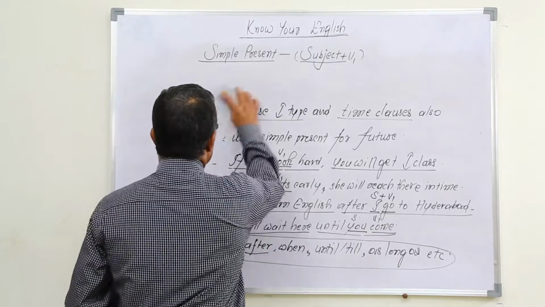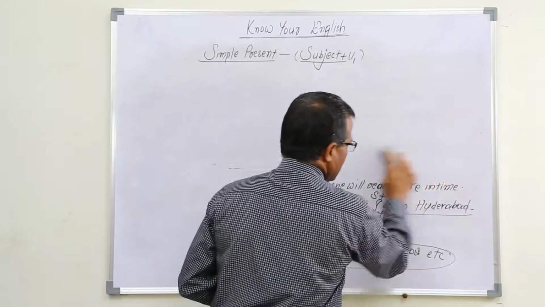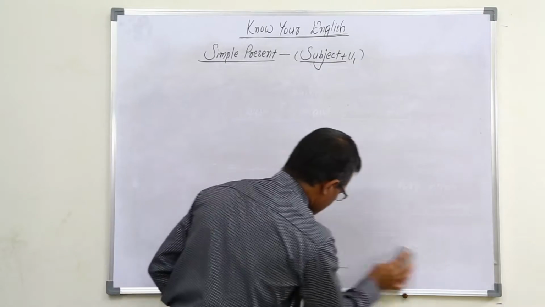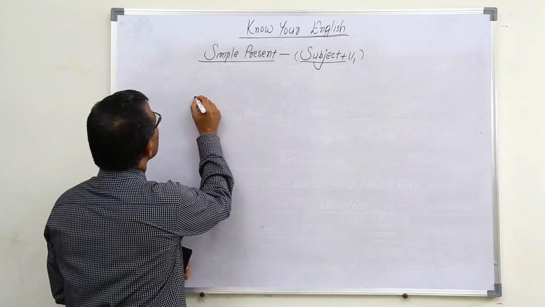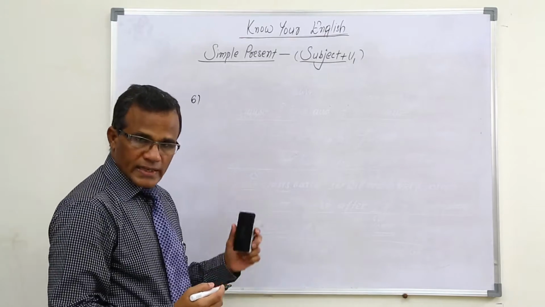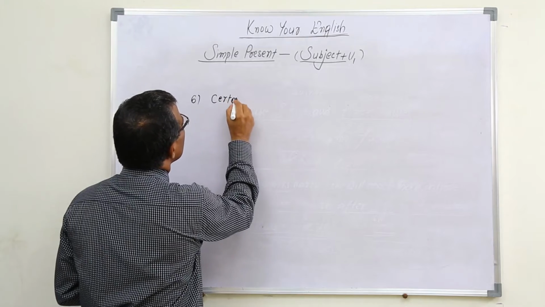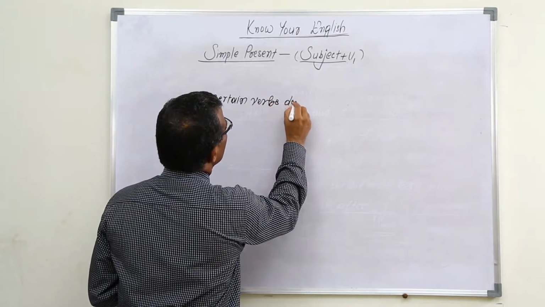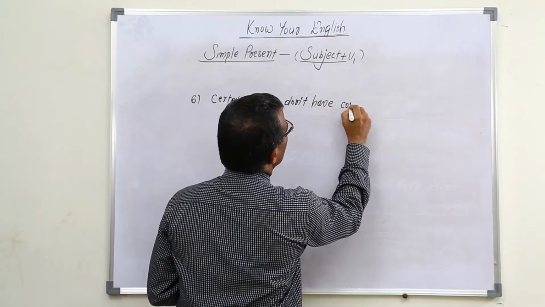Now let's switch over to the next condition. The sixth condition we are going to talk about: we use it in the case of certain verbs that don't have continuous form.